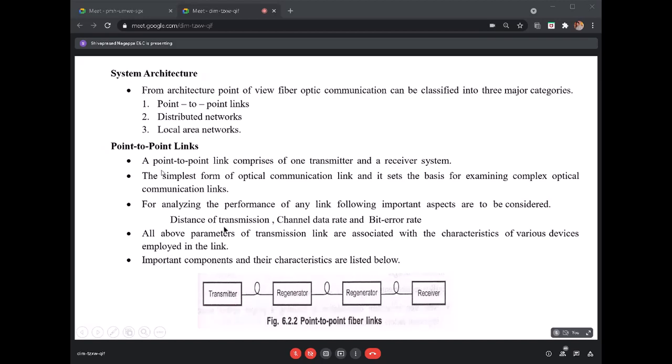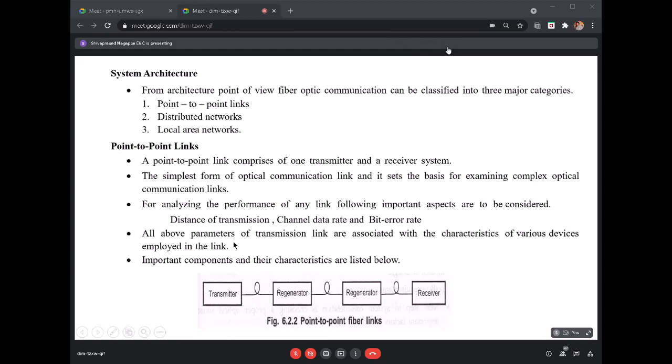Fine. For analyzing the performance of a link, basically we look into three things: the desired transmission distance, the channel data rate, that is, the bit rate. These three basic things we look into and analyze the link. To fulfill these requirements, we have many components.